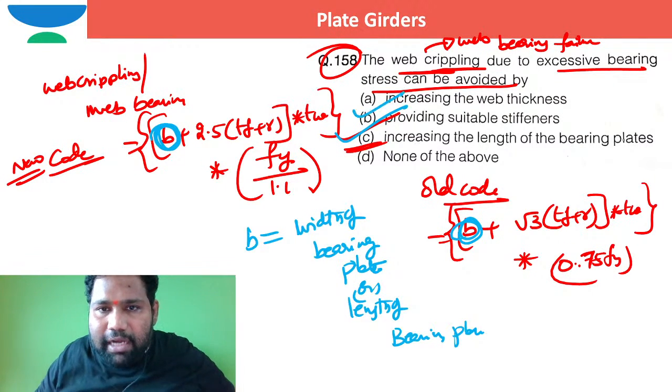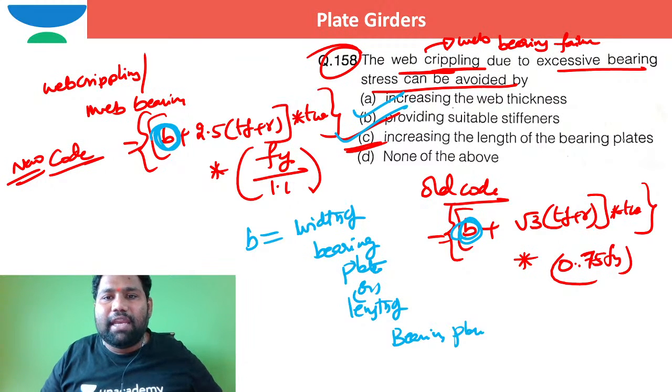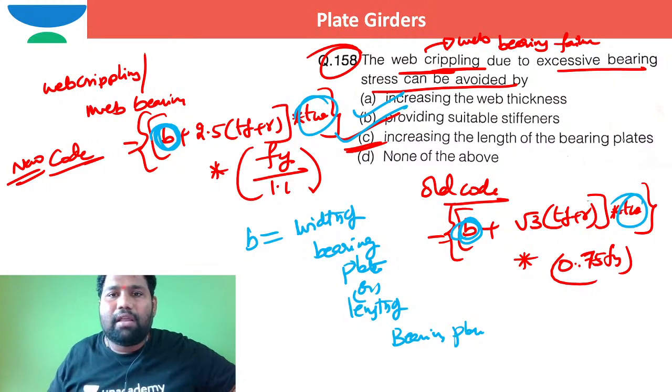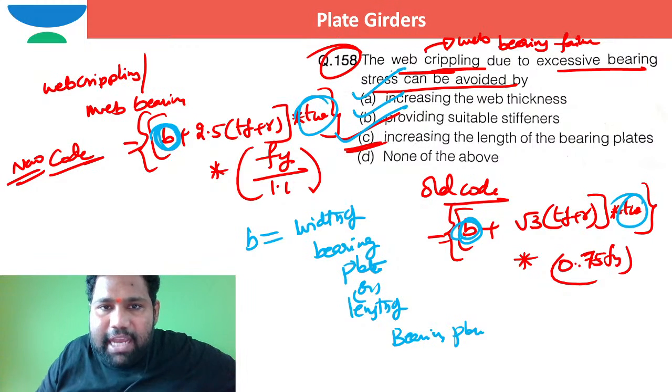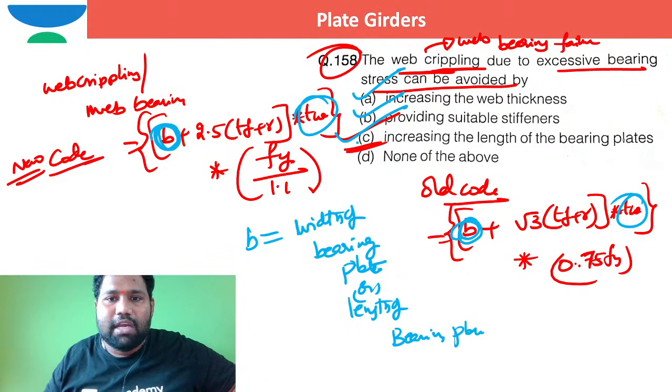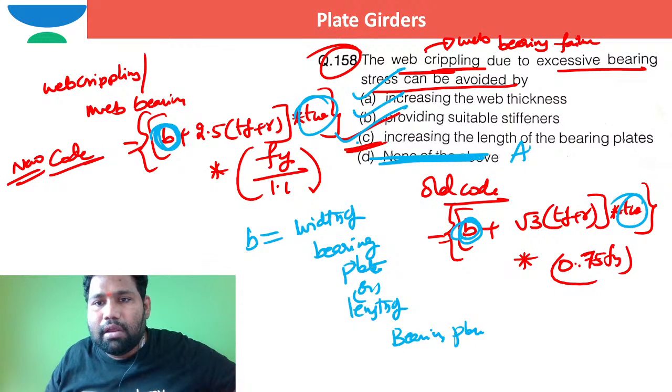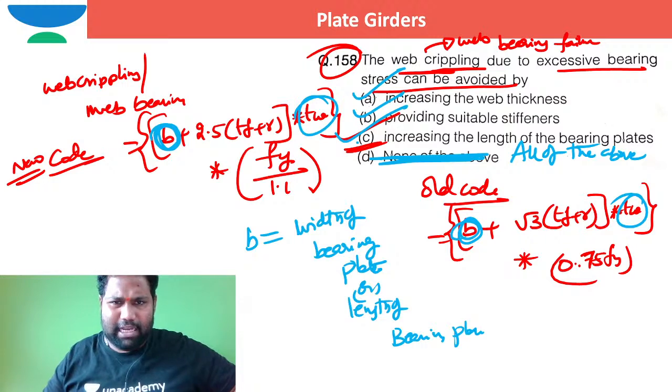Yes, this is also correct. Even by increasing the thickness of the web the crippling strength is increased. Yes, A is correct, B is correct, C is also correct. It's a typo error; it is all of the above. So A, B, C are all correct.